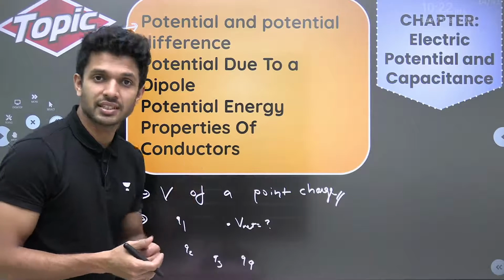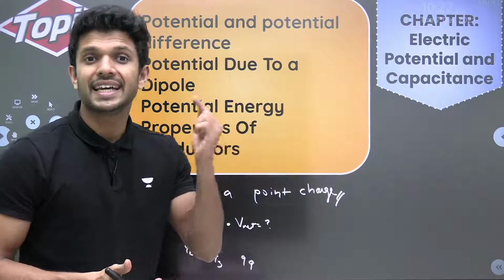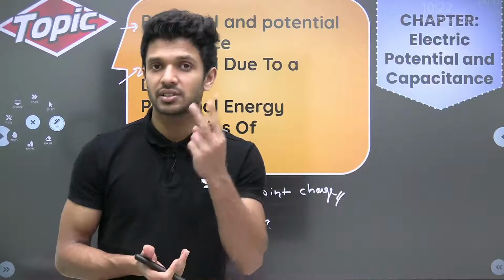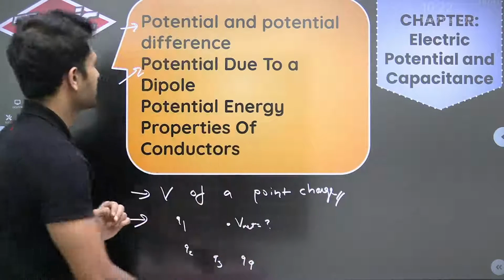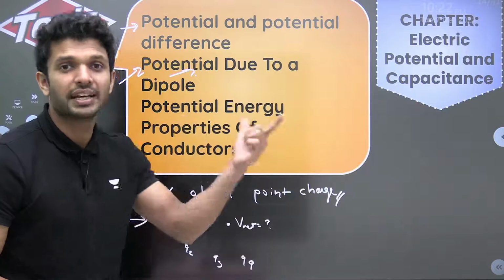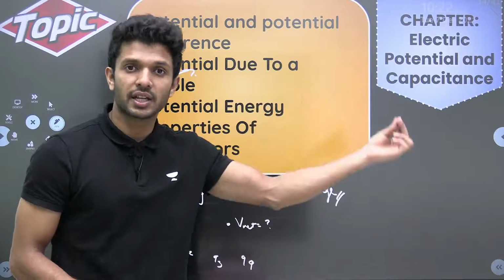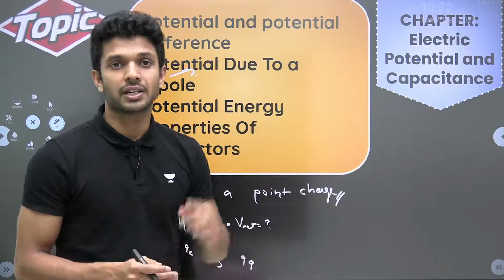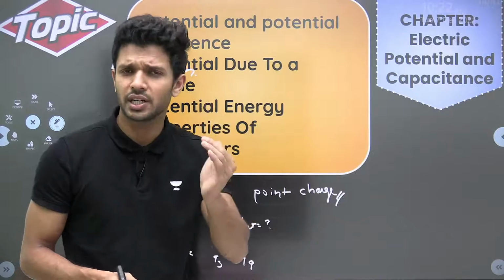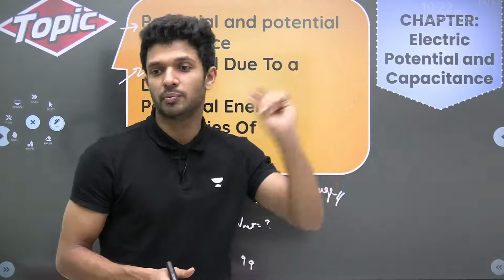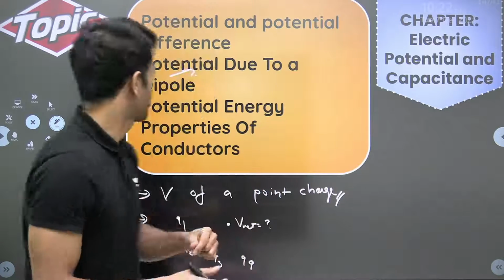In the previous chapter we were talking about the electric field produced at different points. In this chapter, which is our second chapter, we'll be seeing the potential produced due to a dipole at different points: on the axial point, on the equatorial point, and at some random point. All these equations and topics are very important.